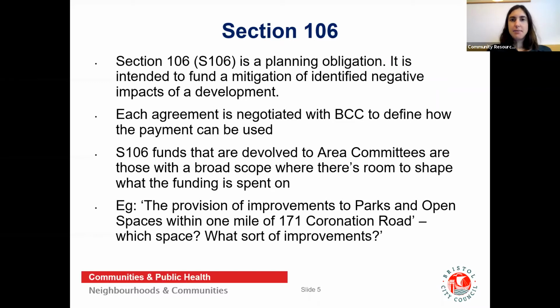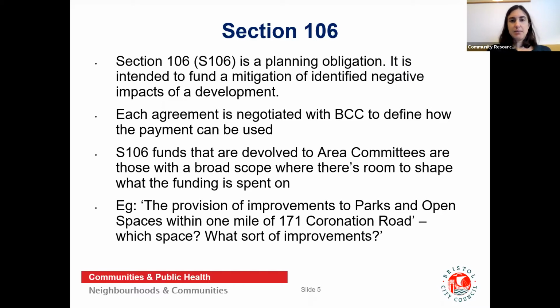Section 106 is a planning obligation and is negotiated with Bristol City Council to define how the payment needs to be used. Some of these funds are devolved to area committees where they are broad in scope and where there's room to shape what the funding can be spent on. Many Section 106 funds are often explicitly for highways improvements, parks improvements and tree planting.